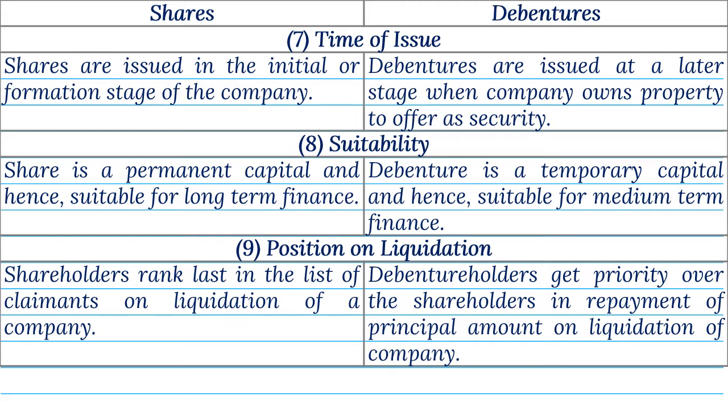8. Suitability. Share is a permanent capital, and hence, suitable for long-term finance. Debenture is a temporary capital, and hence, suitable for medium-term finance. 9. Position on liquidation. Shareholders rank last in the list of claimants on liquidation of a company. Debenture holders get priority over the shareholders in repayment of principal amount on liquidation of company.